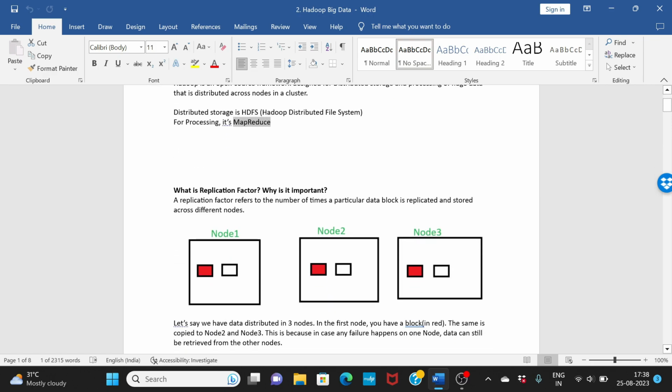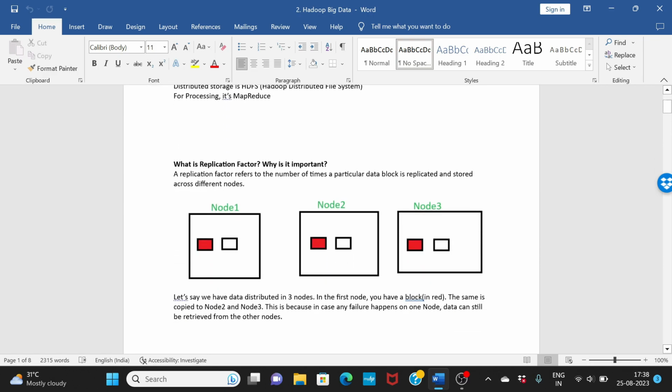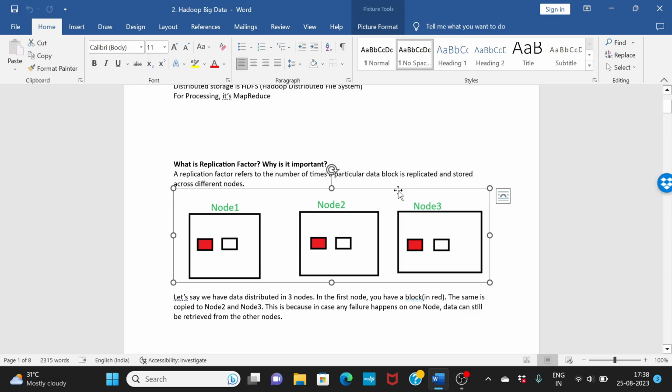Okay. Now, what is replication factor and why is it important? A replication factor basically refers to the number of times a particular data block is replicated and stored across different nodes. If you see here, we have three different nodes, for example node 1, node 2, node 3. Whatever you see here is basically blocks of data, right?